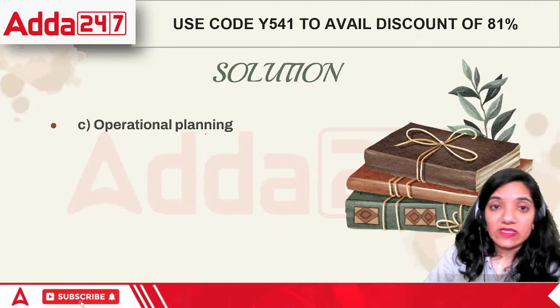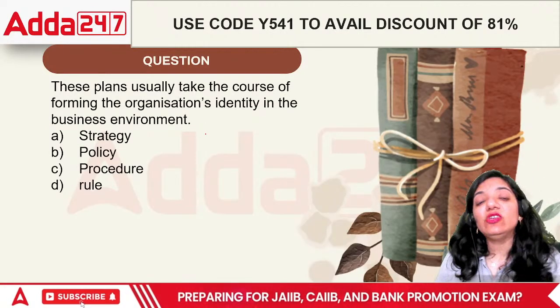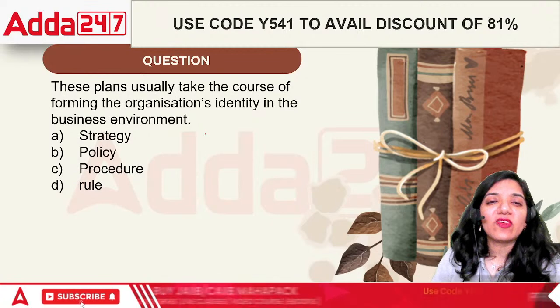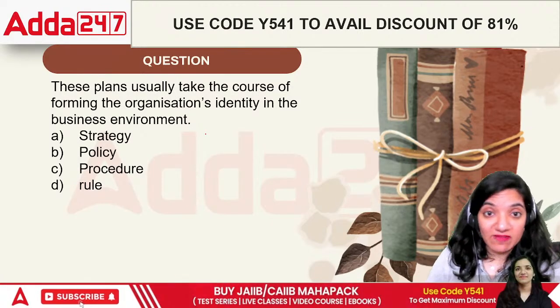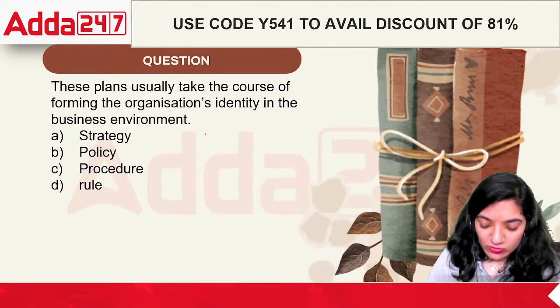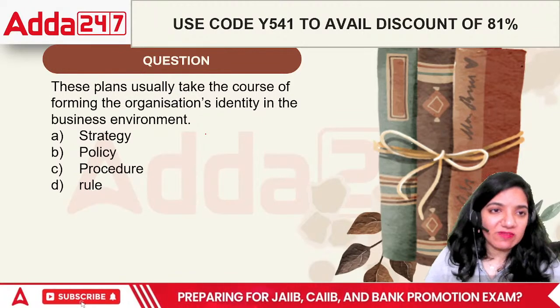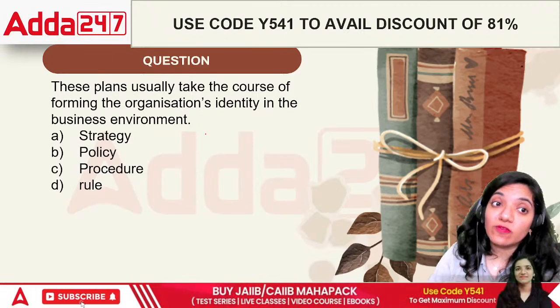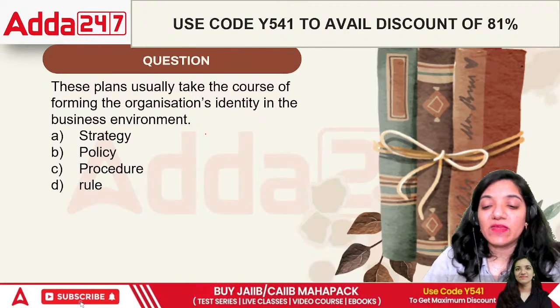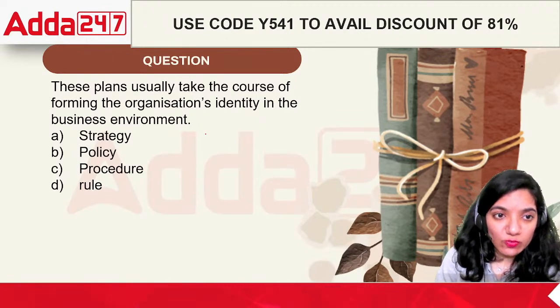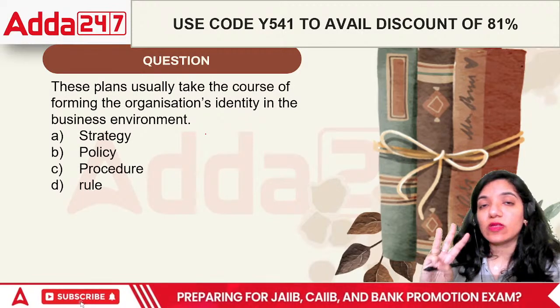Now, the next point says that these plans usually take the course of forming an organization's identity in the business environment. They take the specific course of business, how the business should go, what should be done. Everything has been specified in that way. If you talk about forming the organization's identity, it would be strategy, policy, procedure, or rule.